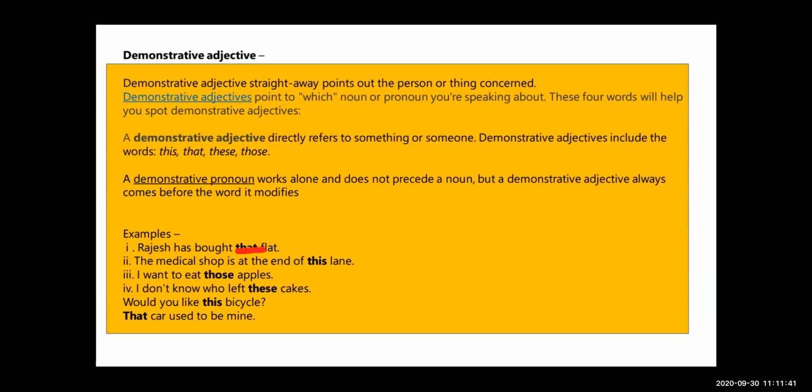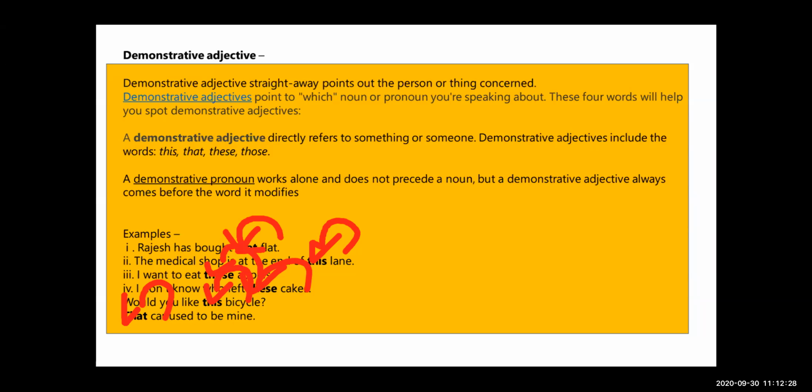Demonstrative adjectives always come before the word they modify. In the first example, that modifies the flat. So students, demonstrative adjectives always come before the word they modify.